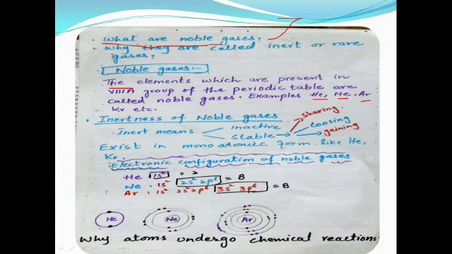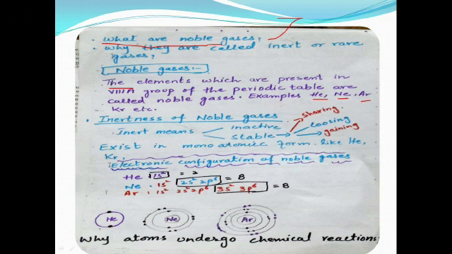Now we will discuss why they are known as rare or inert gases. The noble gases are present in the atmosphere in a very little amount, so that's why they are known as the rare gases. Inert means inactive or stable elements.